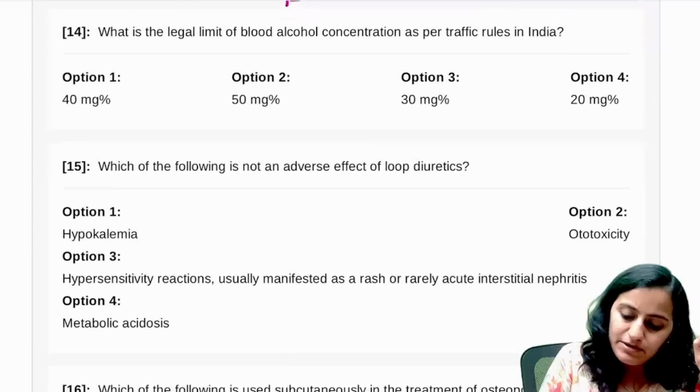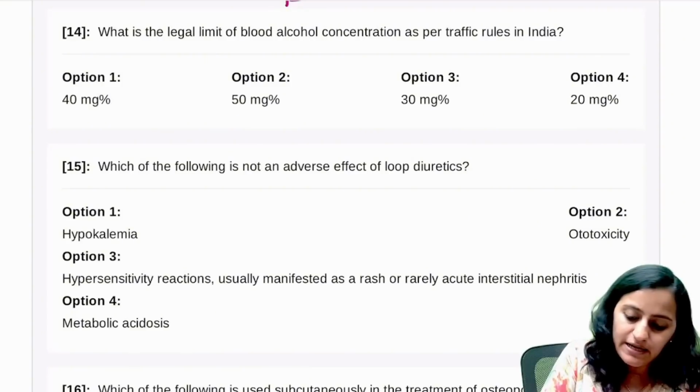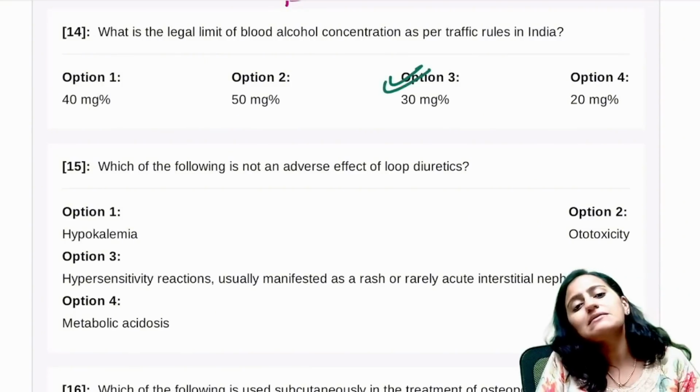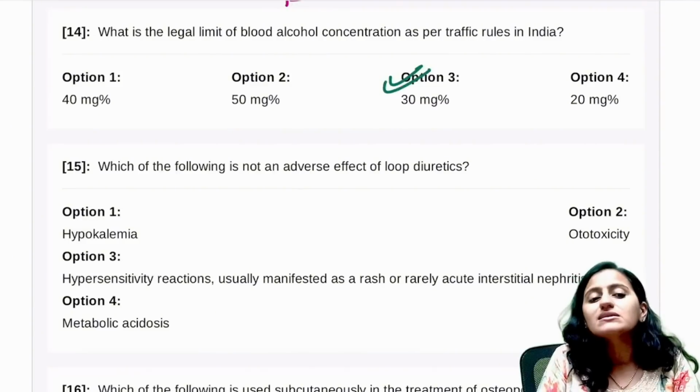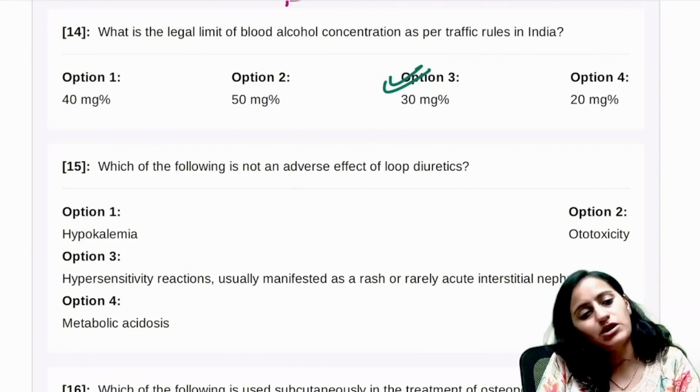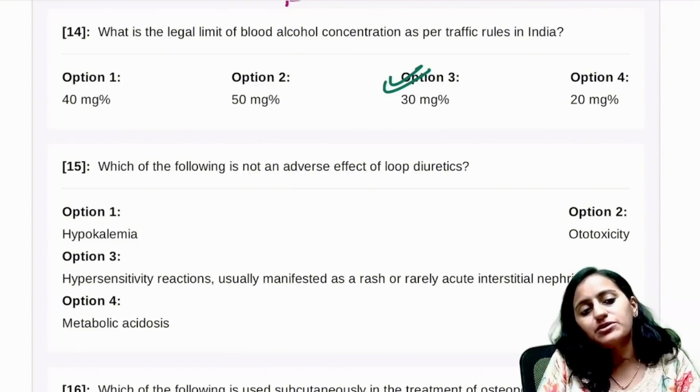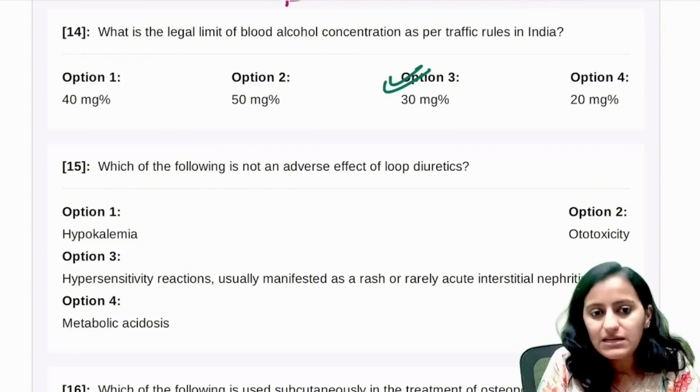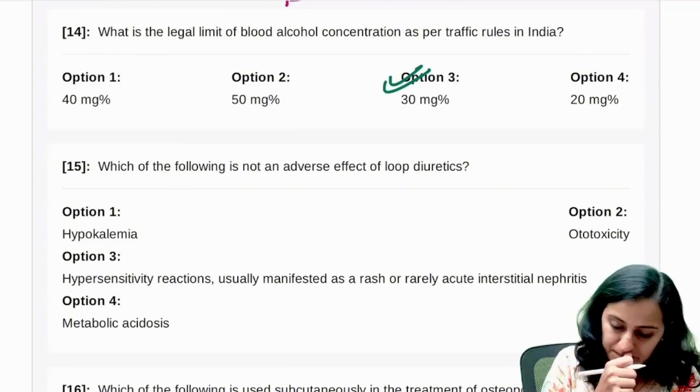What is the legal limit of blood alcohol concentration as per traffic rules in India? It is 30 milligram percent. Okay, 30 milligram percent is the legal limit. This is what you should remember.